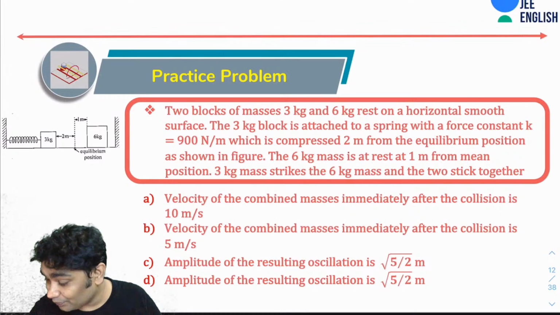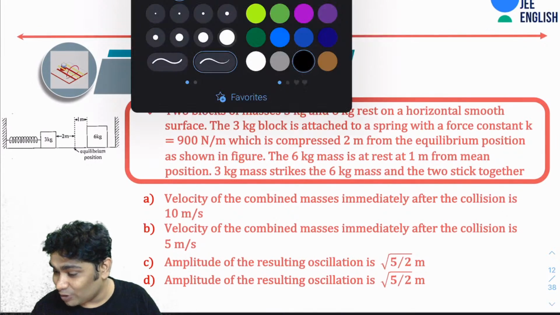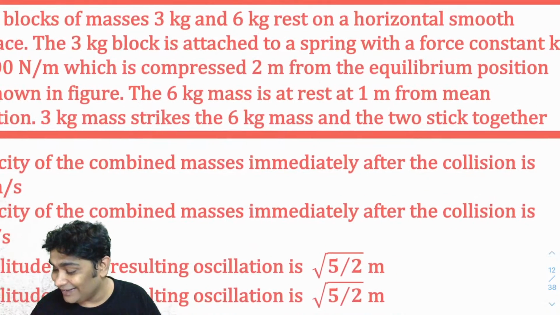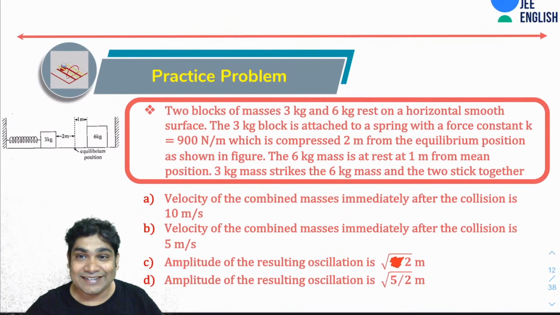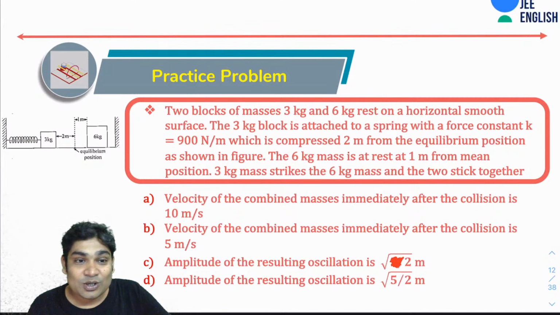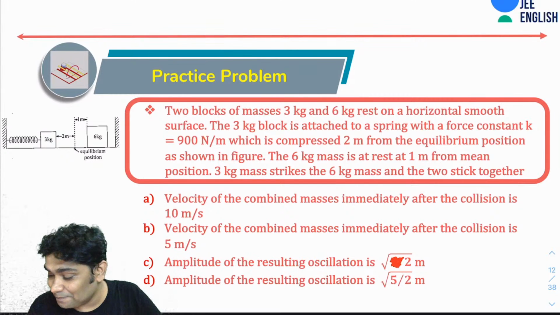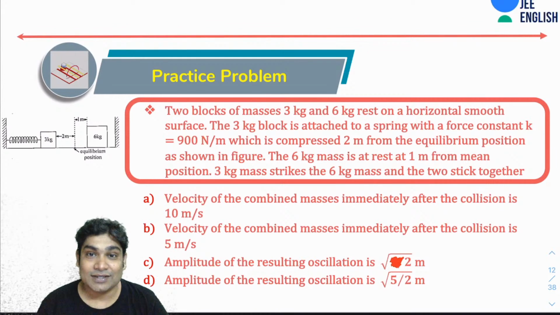Okay, so let me change this because these two options can't be correct. So this was root 2, if I remember it correctly. One was root 2, one was root of 2.5. Okay, so let's change that. So these are your options. All right, try this. This is a good problem. All right, let's see some answers.